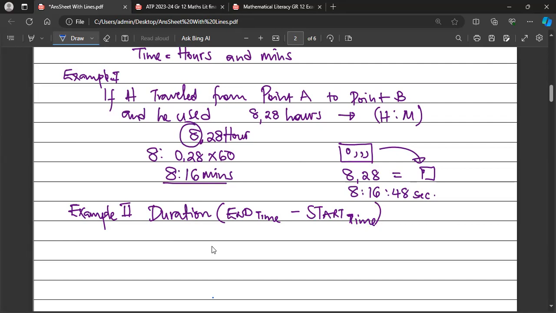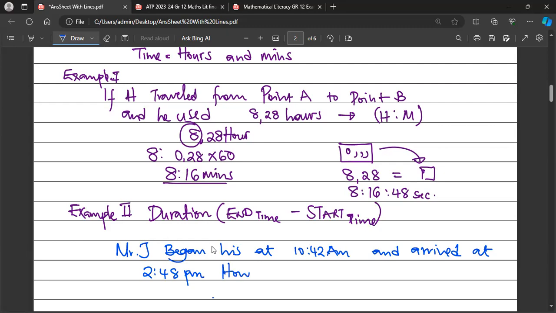Here we have an example. Mr. J began his journey at 10:42 a.m. and arrived at 2:48 p.m. So they ask you how much time did he take?